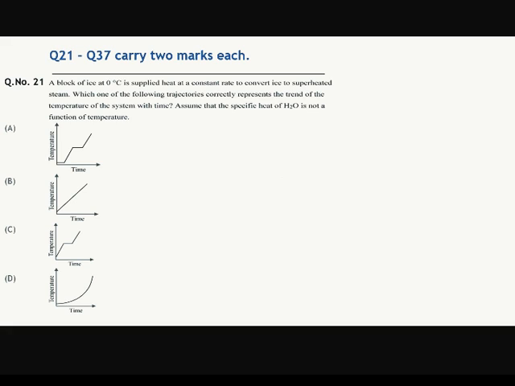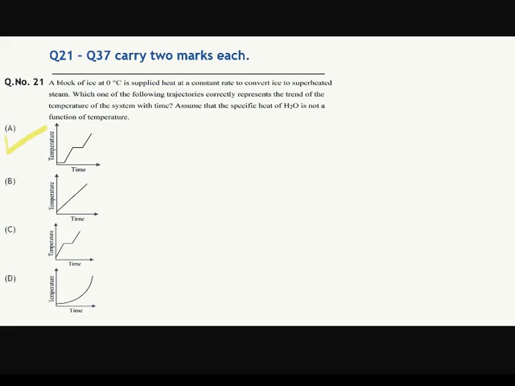Okay, let's start question number 21. A block of ice at 0 degrees Celsius is supplied heat at a constant rate to convert ice to superheated steam. Which one of the following trajectories correctly represents the trend of the temperature of the system with time? Assume that specific heat of H2O is not a function of temperature. The correct answer is option number A.